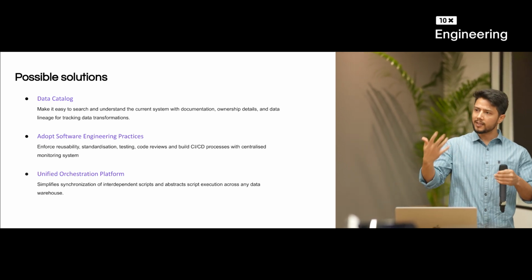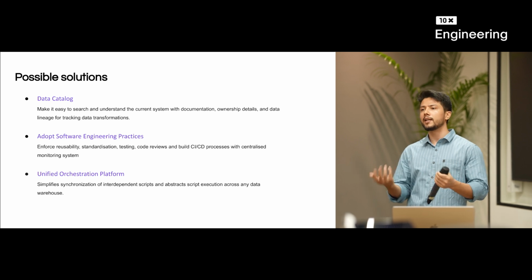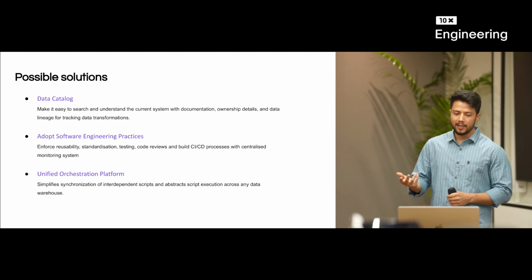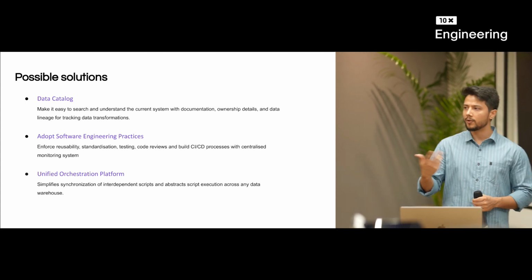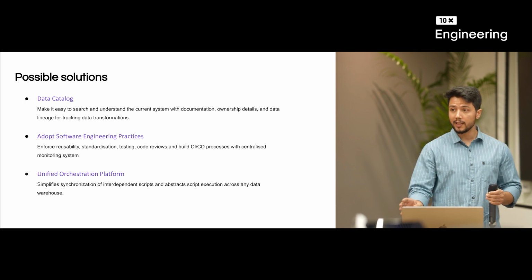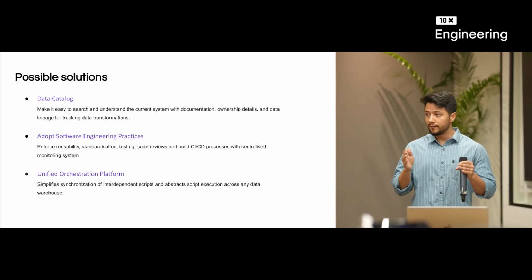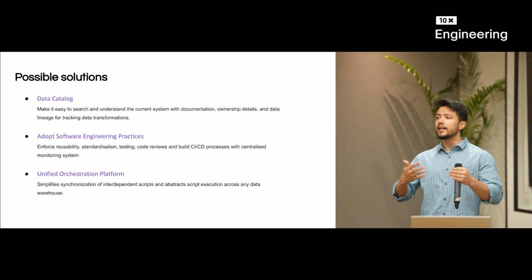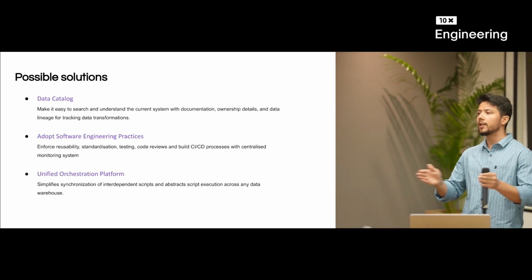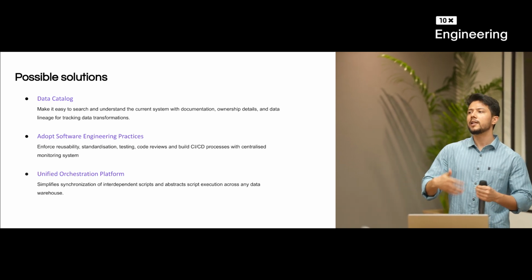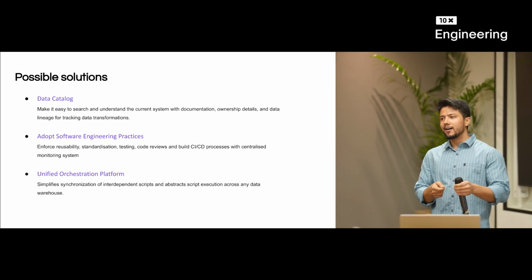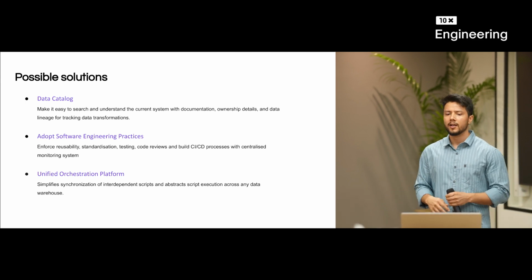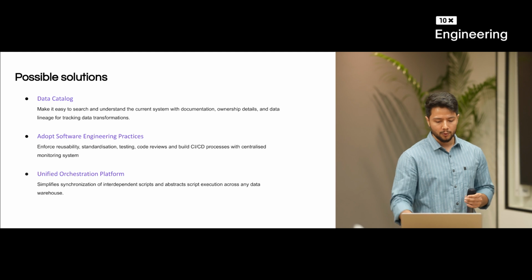On top of this, there should be a monitoring system which automatically tells me what is breaking. You should either have manual intervention or an automatic process to resolve the root cause. Next but not the least, as we discussed in the last bit, we have to have a unified platform where all the tables which are interdependent on each other are executed in one sequence. Instead of me manually creating the DAG or manually changing the frequency, there has to be a system which does it automatically for me. So let's see how we are able to do the same thing.